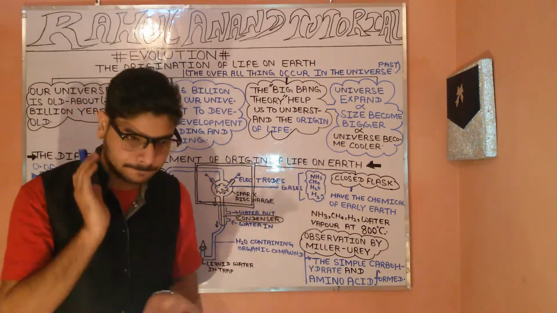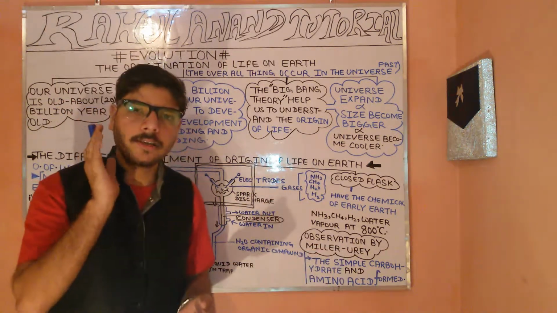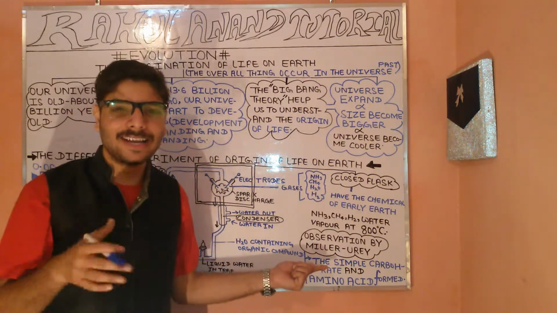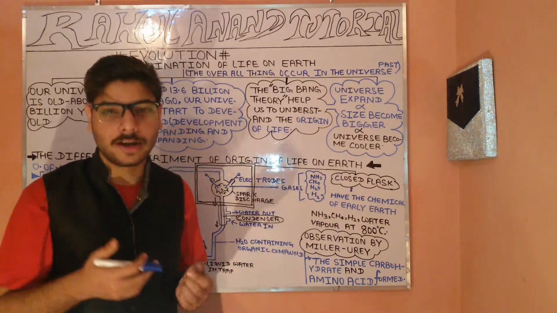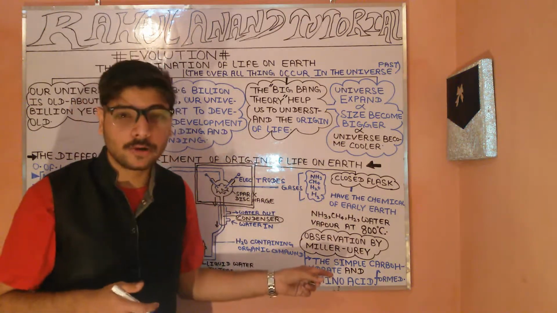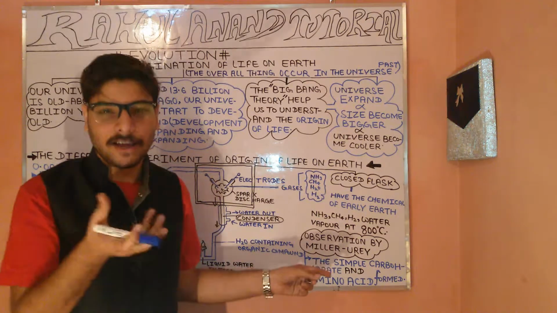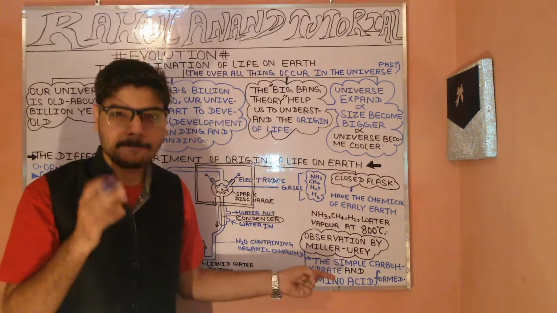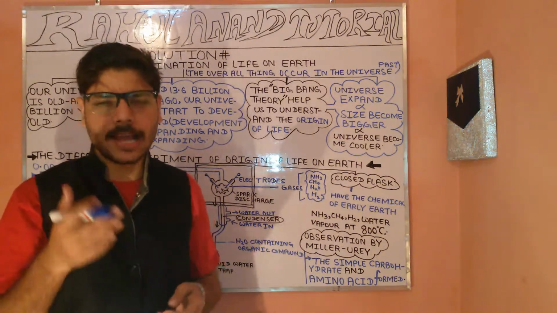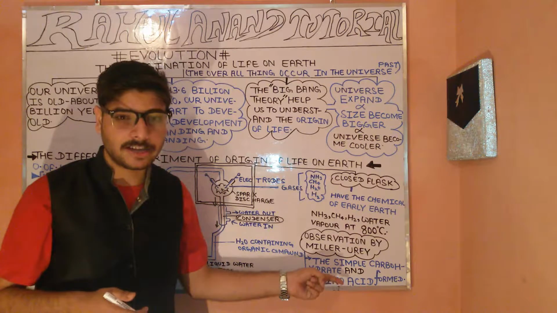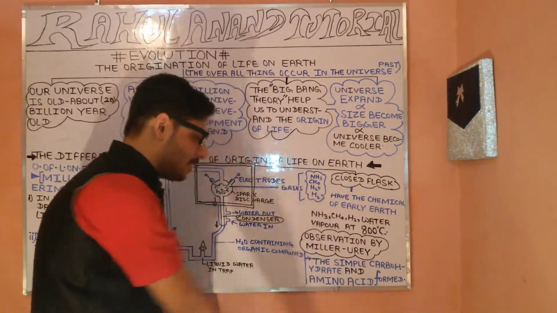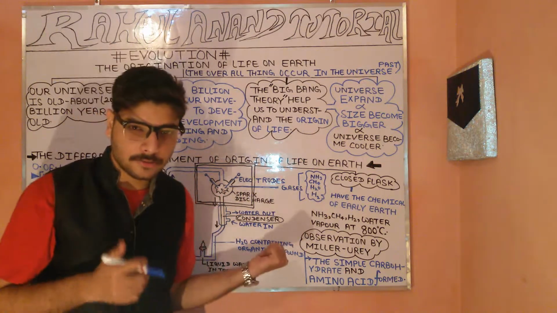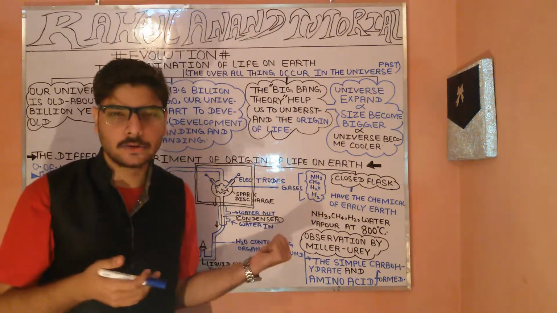Now, fine. So after that, what do we actually observe? In terms of the observation of the Miller-Urey experiment, we found what? He actually found the result, or the final product, which we are coming to. It was the simple carbohydrate as well as what? As well as the amino acids. So you can find it here on the board. Simple carbohydrate as well as amino acid literally formed with reference to the Miller-Urey experiment.